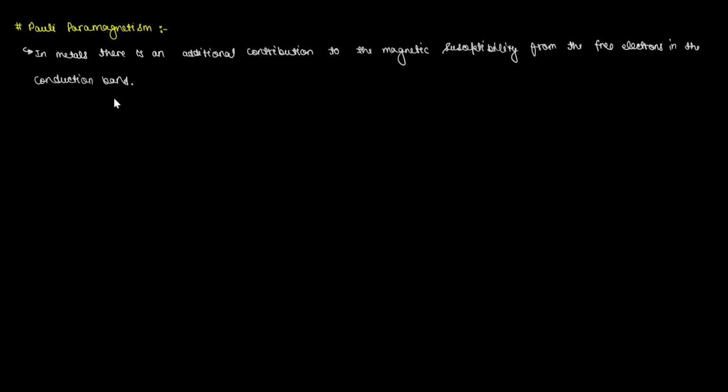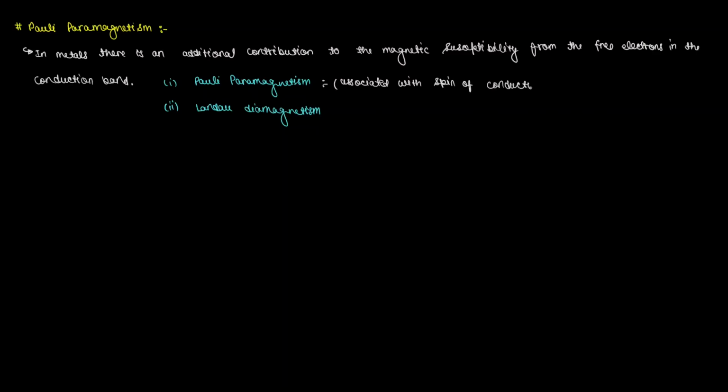These free electrons in the conduction band give rise to two effects. The first one is Pauli's paramagnetism, and the second one is the Landau diamagnetism. Pauli's paramagnetism is the effect associated with the spin of the conduction electron, while Landau diamagnetism is associated with the orbital motion of the conduction electron.